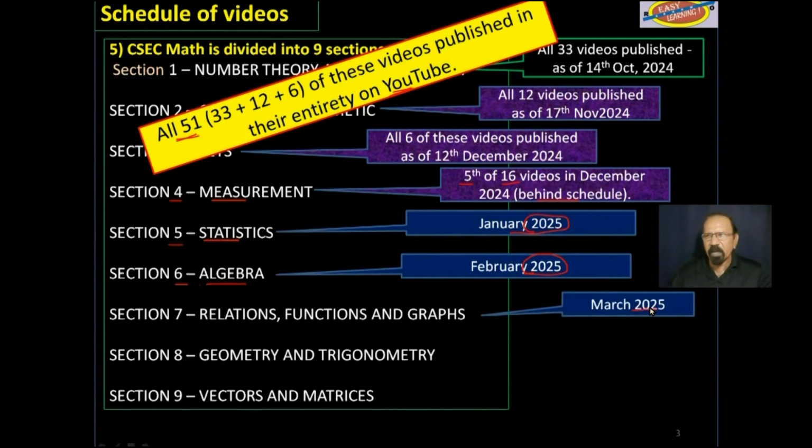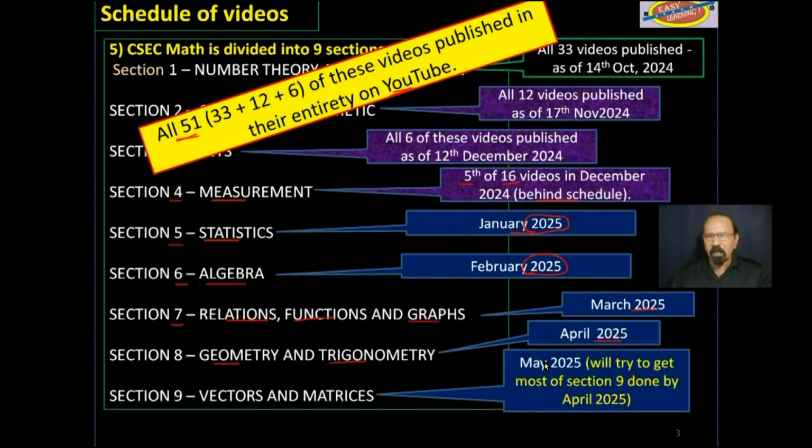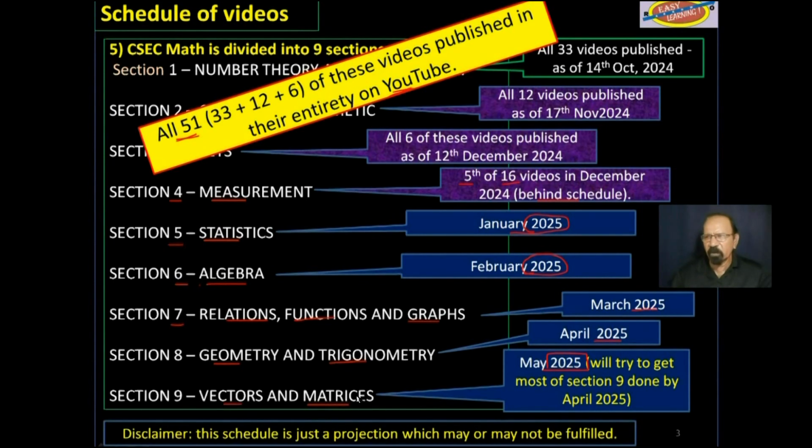March 2025, section 7, relations, functions, and graphs. April 2025, geometry and trigonometry. Finally, by May 2025, vectors and matrices. Please note this disclaimer, that this schedule is just a projection which may or may not be fulfilled.